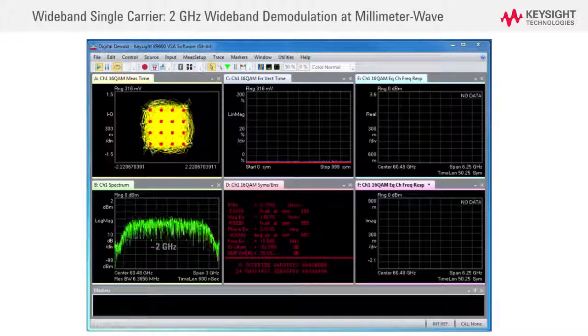This shows the resulting demodulation of the 2 GHz wideband millimeter wave 16 QAM waveform without adaptive equalization, after corrections have been applied to the wideband waveform.